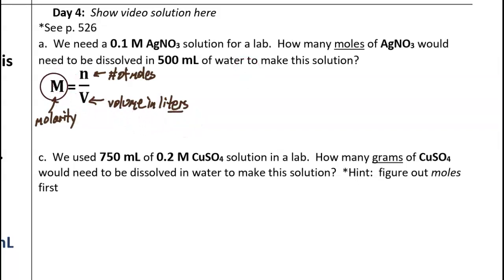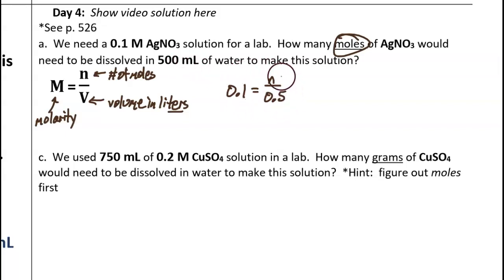We know the molarity of the solution that we want for our chemistry lab, 0.1 molar. Fill that in for the letter M. What we're asked is, how many moles? So the letter N is going to be our unknown variable. Then we're given the volume of liquid that we want to end up with, 500 milliliters. But when we fill it in, it has to be in liters. So how many liters is 500 milliliters? That's half of a liter. Or if you do a decimal, it's 0.5. Because there's 1,000 milliliters in 1 liter, so 500 milliliters would be half of a liter.